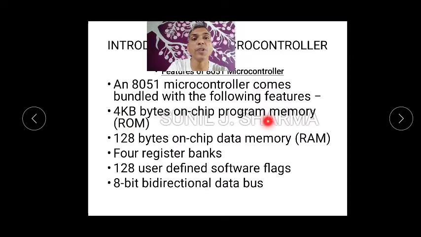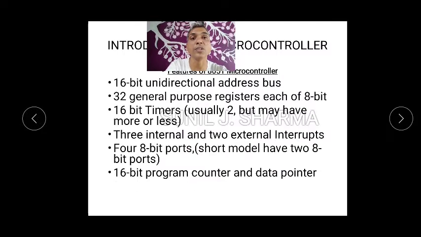Program memory is also known as ROM. 128 bytes on chip data memory, that is RAM. 4 register banks where you store your data, it's like a RAM only. 128 user defined software flags, so there are many flags. 8-bit bidirectional data bus. So data bus is 8-bit, that is bidirectional.